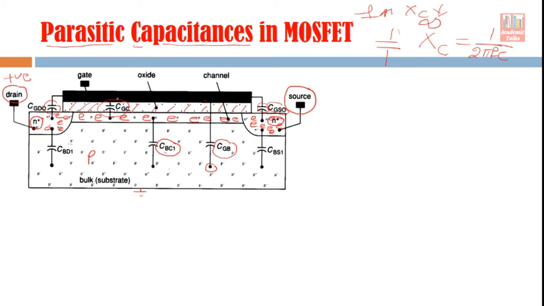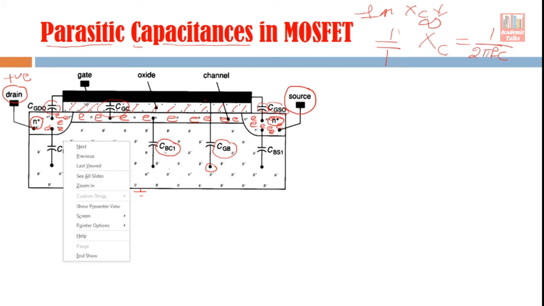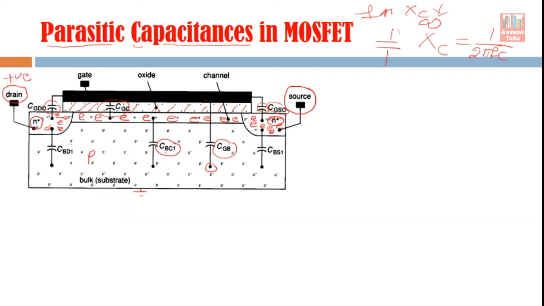So you see here there are two different kinds of capacitive components. One capacitive component is coming here because of the PN junction, and the second type of capacitive component is because of two conductive regions separated by an insulator, for example this gate capacitance and this gate drain overlap capacitance. So we have to understand how the values of these capacitive components change when we apply some voltage to the device, or when the device is biased in certain regions like saturation, cutoff, all these things.